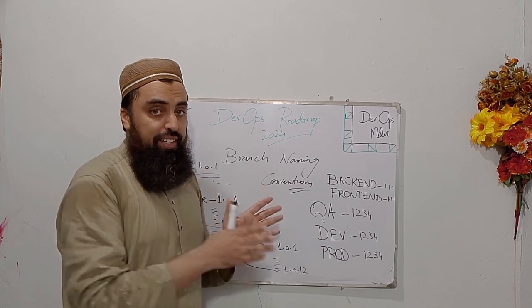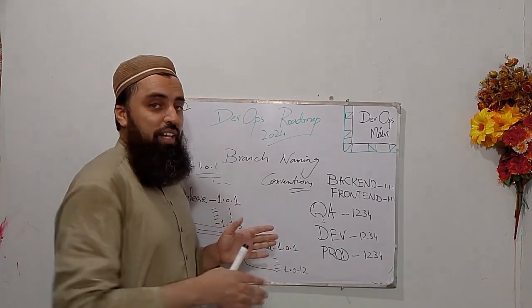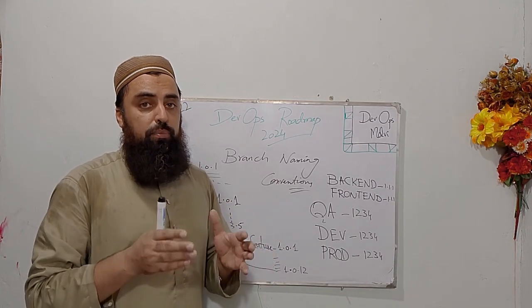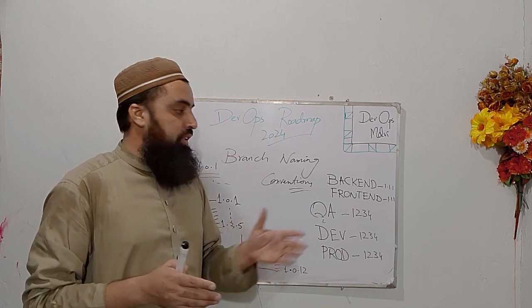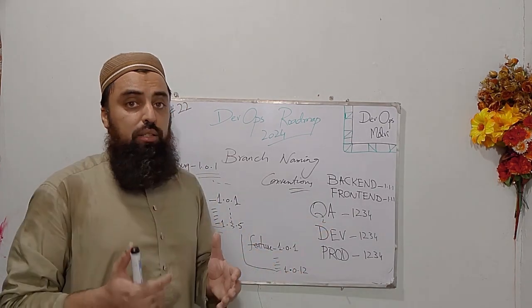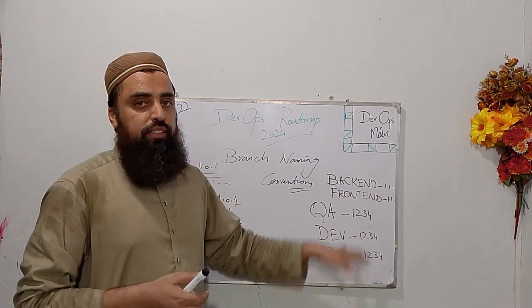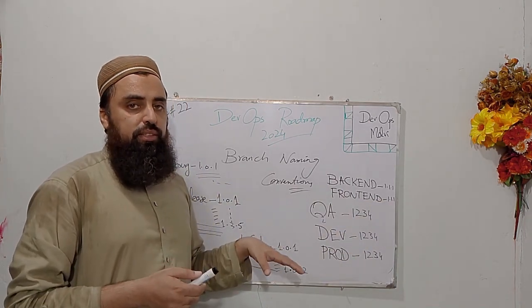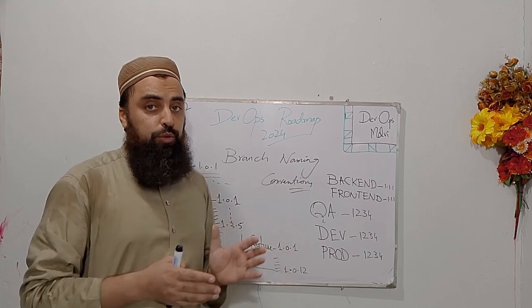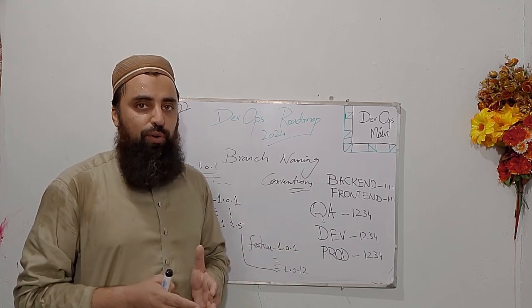And this is not for a tiny project, this is actually a large project where there are hundreds of developers, backend, front end, and full stack developers, and also QA team members working on a single project. Then these naming strategies, branching strategies make it easy to track the issues and to boost the project performance.